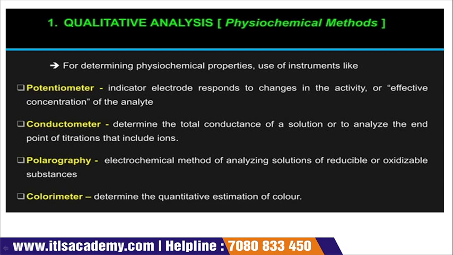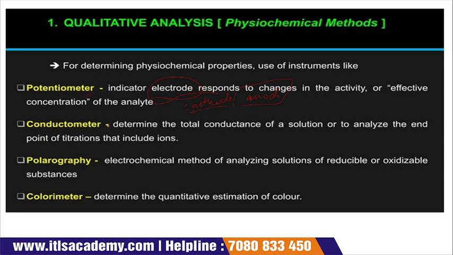Now there are some other instruments as well, like potentiometer, conductometer, polarography. Now we talk about the potentiometer. It can indicate how the electrode responds to a change in the activity or effective concentration of the analyte. Electrode response: we know we are having two electrodes, one is cathode and second is anode. So how these electrodes respond in a particular solution, that is called potentiometer.